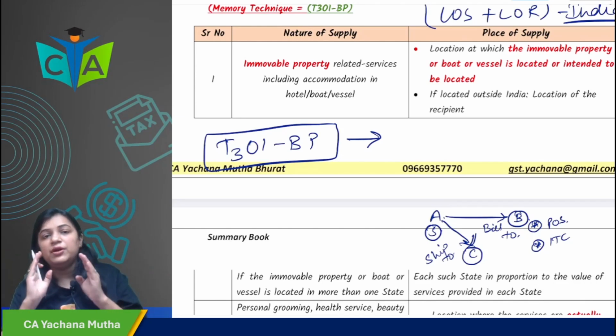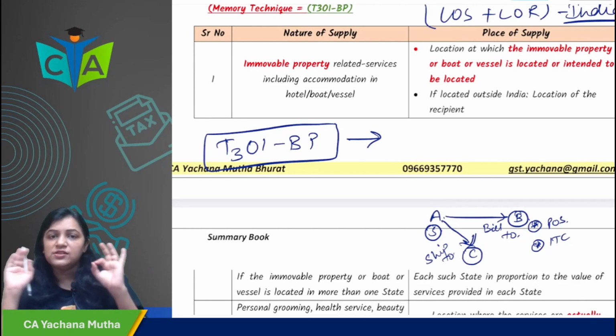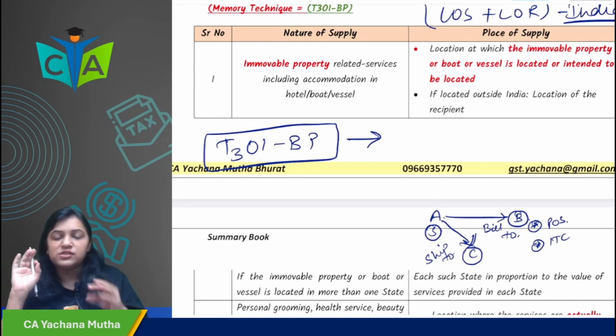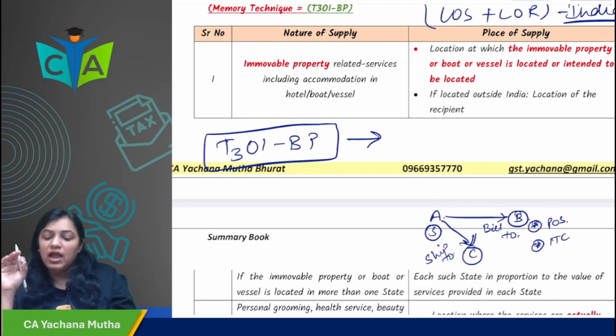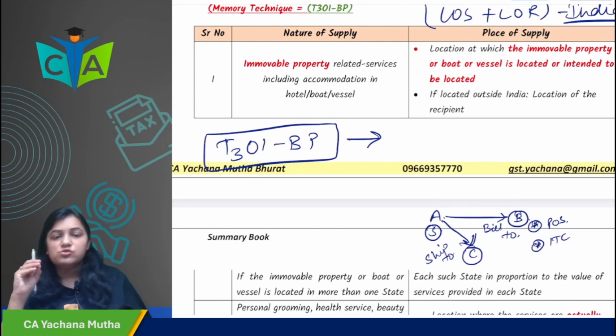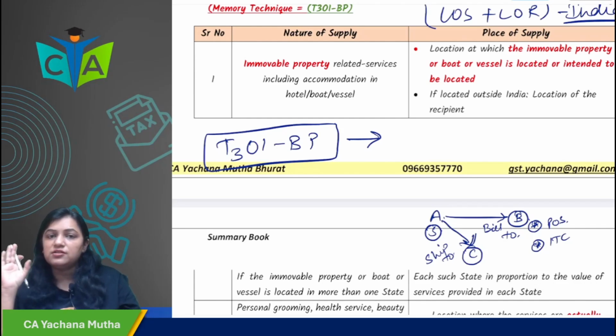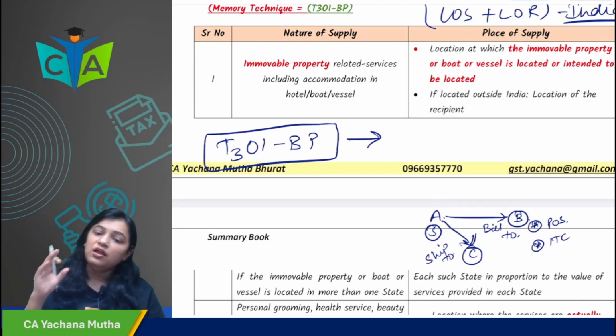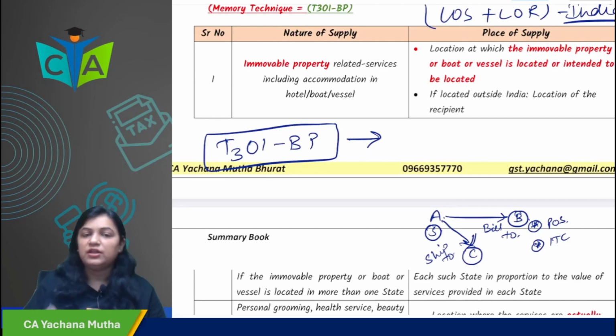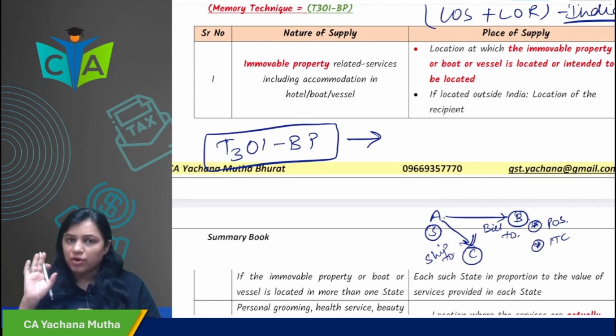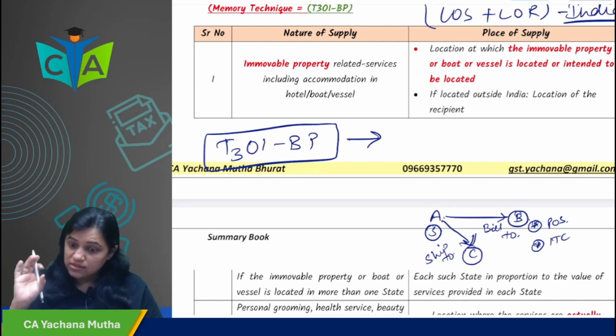The place of supply is location at which immovable property is located or intended to be located. I hope it is clear.